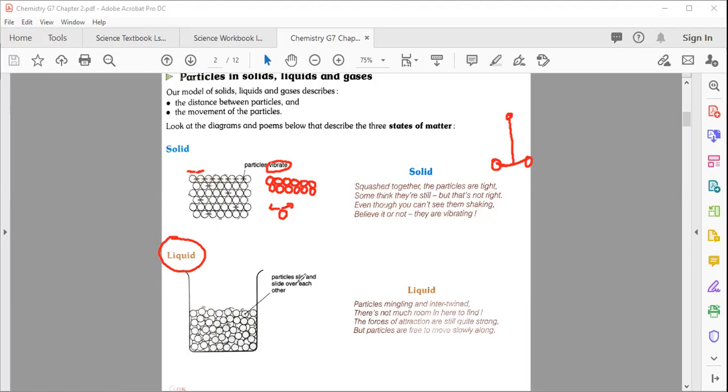They slide over one another, and the distance between them is a little bit more compared to the solid state. In liquids they are a little bit far away, but almost near to each other. The molecules are moving very slowly, whereas in the solid state only a little movement is present.